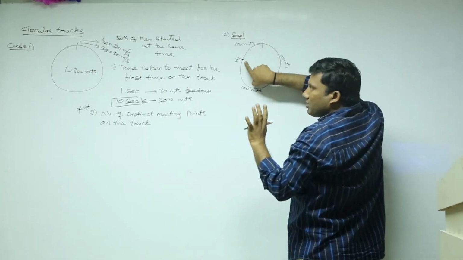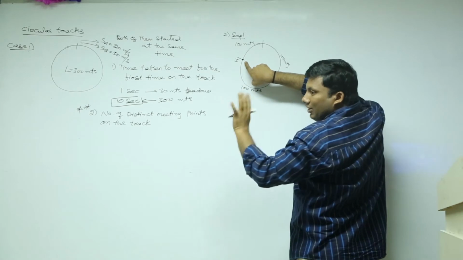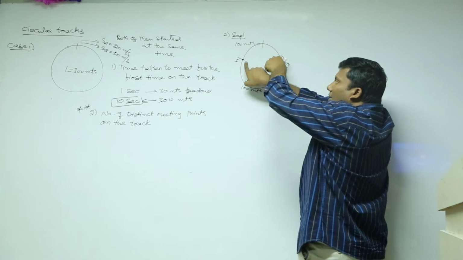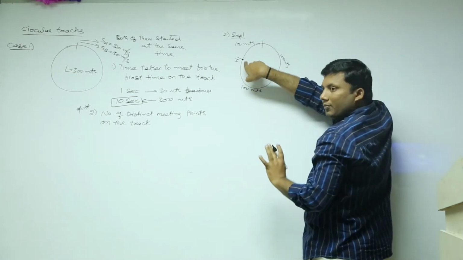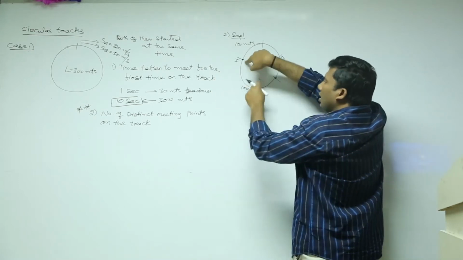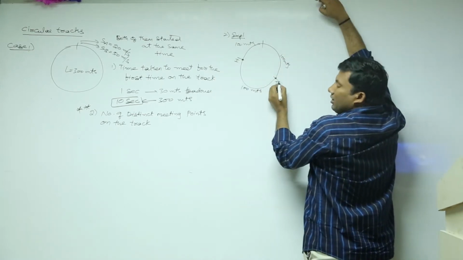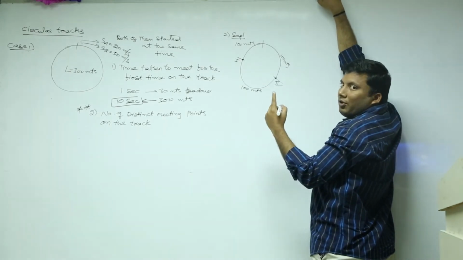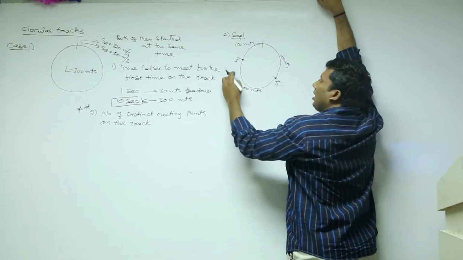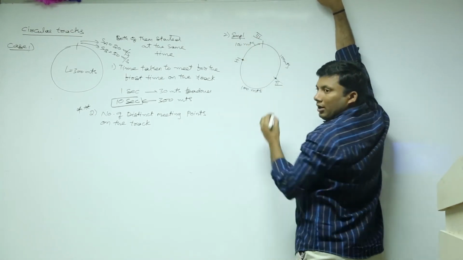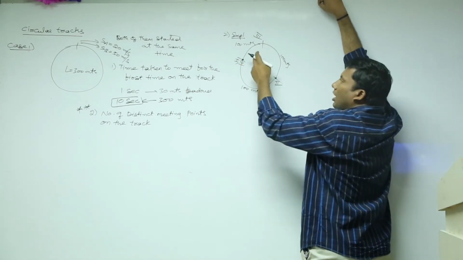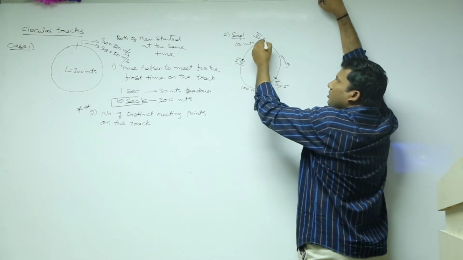After they met for the first time, again after 10 seconds they will meet. From A's point of view, A will travel 200. A is here. B will travel 50 meters per second: 100, 200, 300, 400, 500. That means from A's point of view, after every 200 meters, A and B will meet. 100, 200, this is the third meeting point. 100, 200, this is the fourth meeting point. 100, 100, this is the fifth meeting point, sixth meeting point.